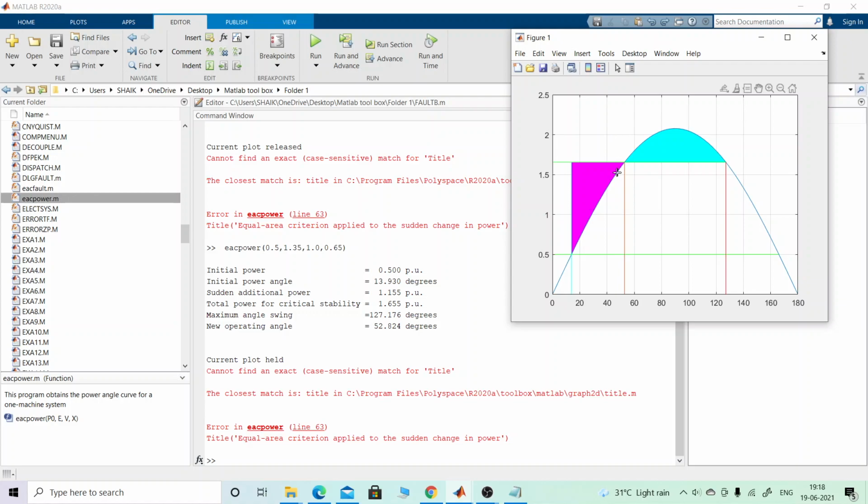That's the value you got from the diagram. In this area, the mechanical power and the electrical power changes have occurred.